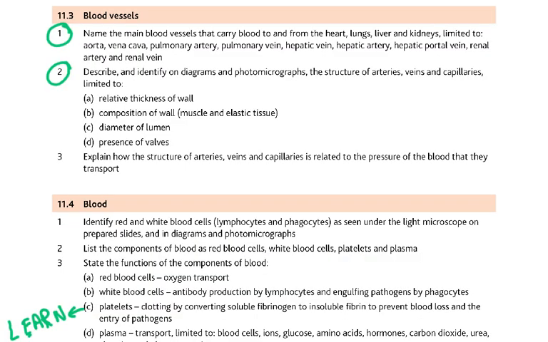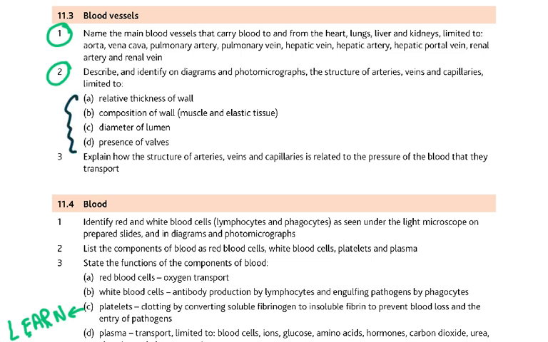Now in 11.3, I've said name the main blood vessels. You need to look at a diagram. You must be able to name the aorta, vena cava, pulmonary artery, pulmonary vein, hepatic artery, hepatic portal vein, renal artery, and renal vein. Then I said describe and identify on diagram. So you must know this.